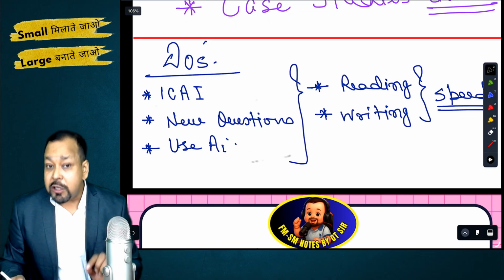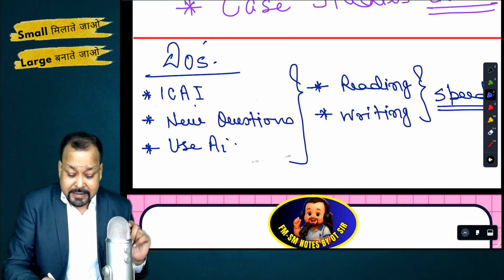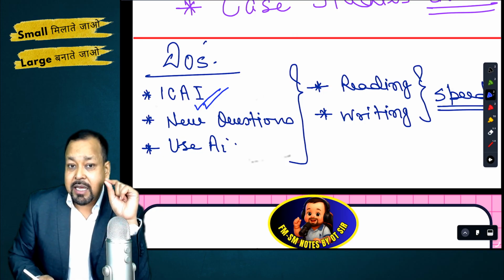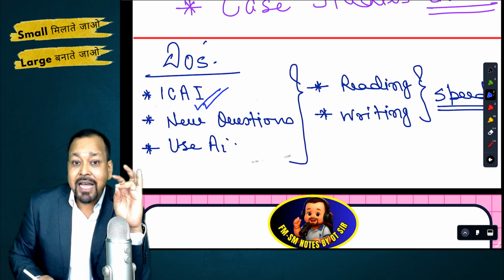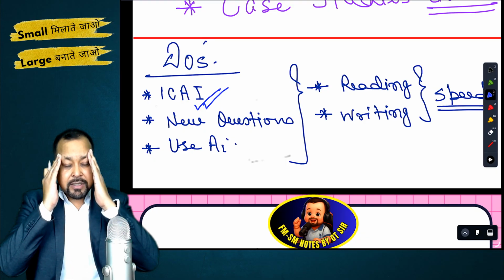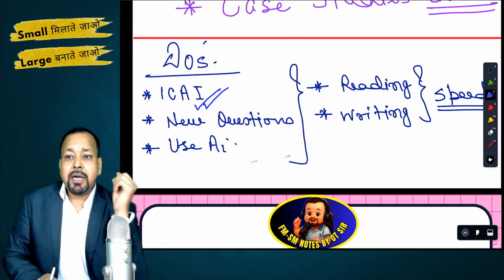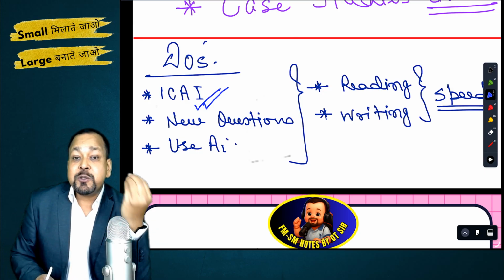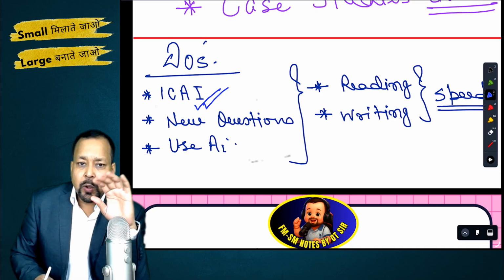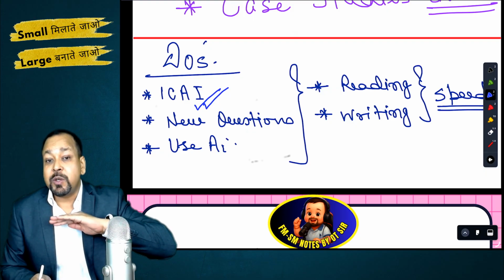2-3 things that you should also keep in mind while revising your syllabus. First, and the most important thing, is that you should follow ICAI blindly. You should understand their marking scheme, question pattern, their new question style, and the changes that are going on in the ICAI pattern. You should notice it, you should take it into record, and you should follow it. Don't be carried away by any kind of perception that you have built through some influencer or some other person saying something in the market. Don't go by that. Just analyze yourself, or listen to me. I'm going to tell you what ICAI is looking for.